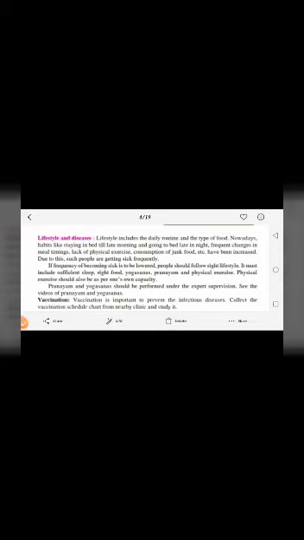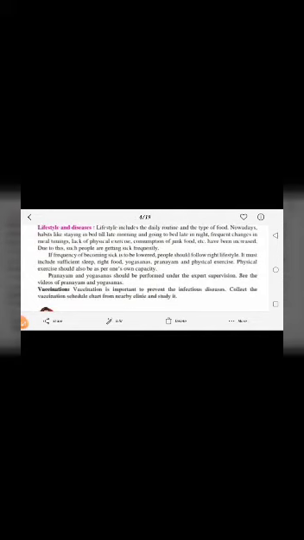If the frequency of becoming sick is to be lowered, people should follow the right lifestyle. It must include sufficient sleep, right food, yogasanas, pranayam, and physical exercise. Physical exercise should also be as per one's own capacity. Pranayam and yogasanas should be performed under expert supervision. See the videos on pranayam and yogasana.